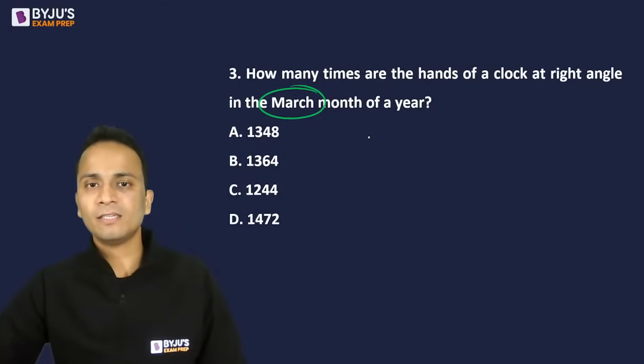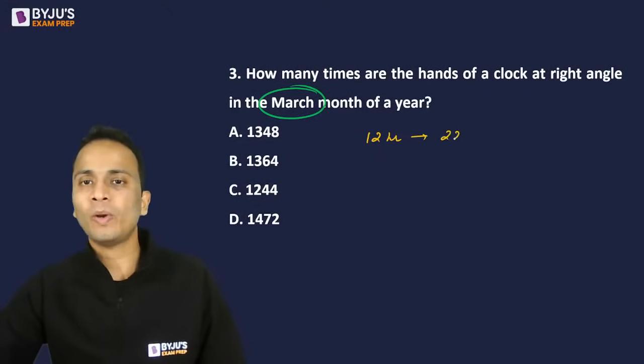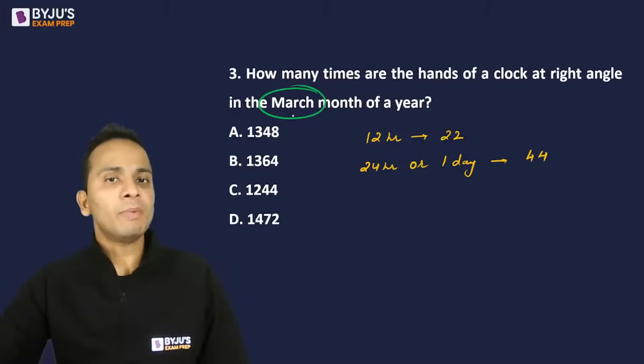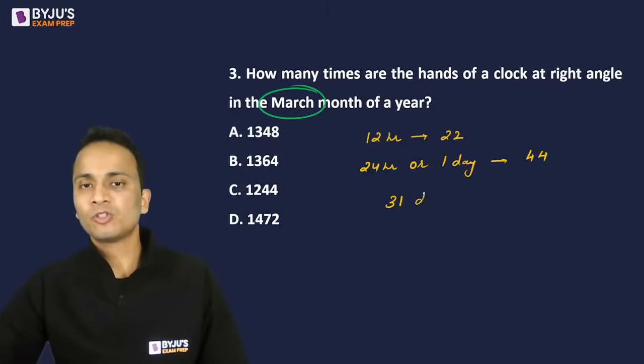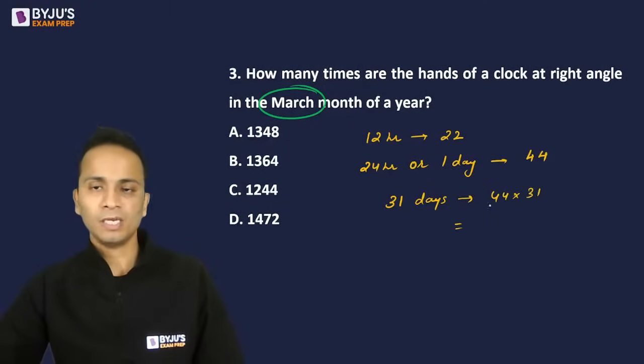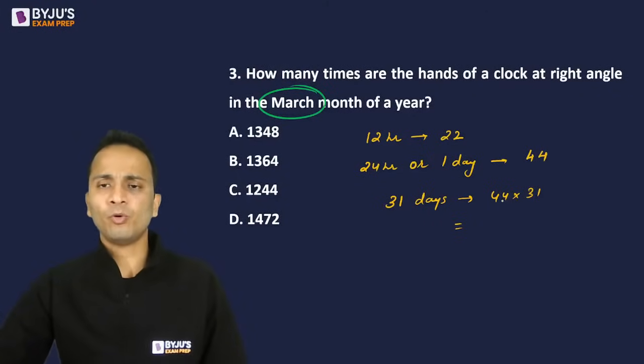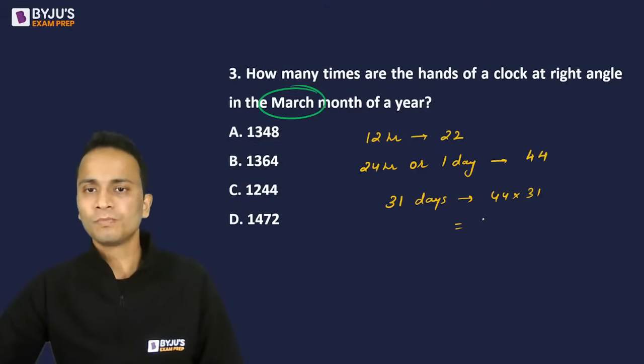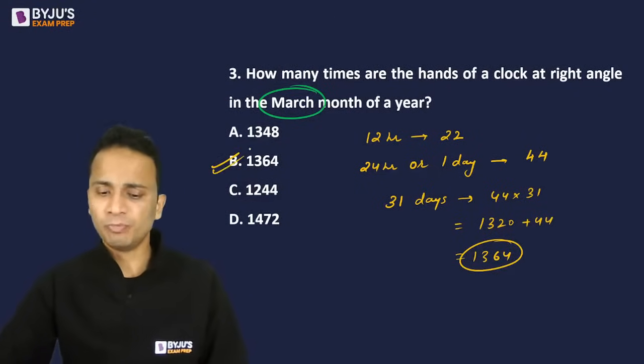So let's calculate the answer. In 12 hours, how many times does it happen? 22 times. So in 24 hours, or 1 day, it will happen 44 times. Now, in the month of March, the number of days is 31. So in 31 days, it will happen 44 into 31 times. I just have to multiply this. 44 into 3 is 132, so 1320 plus 44 is 1364. So 1364, option B should be the correct answer.